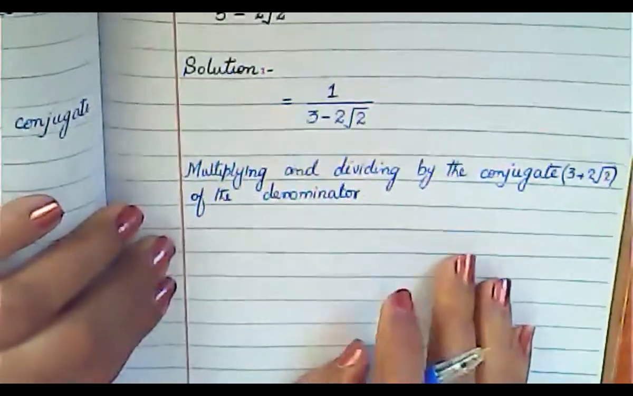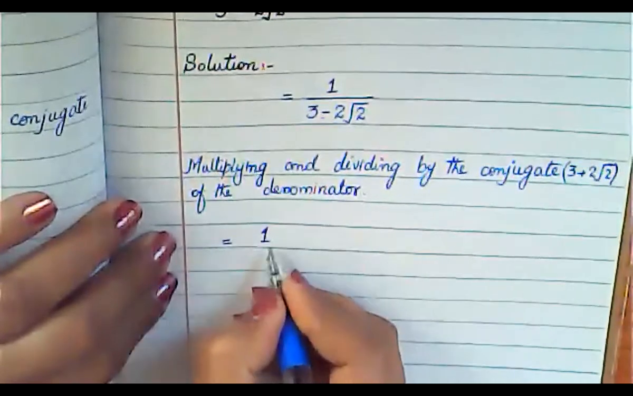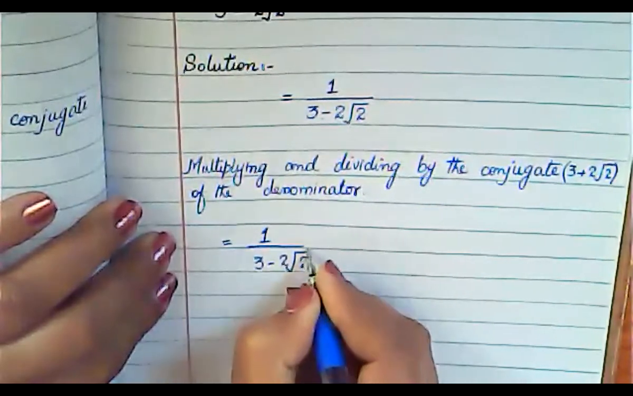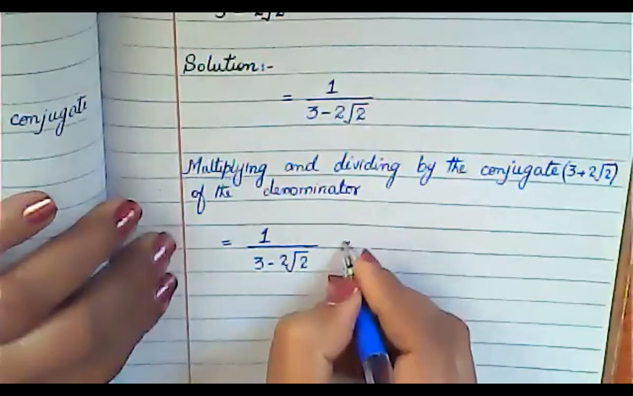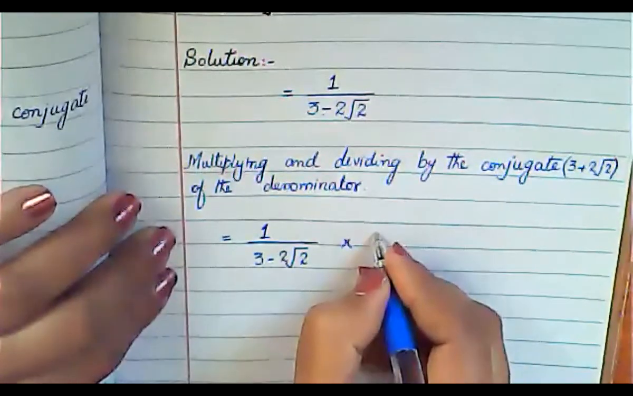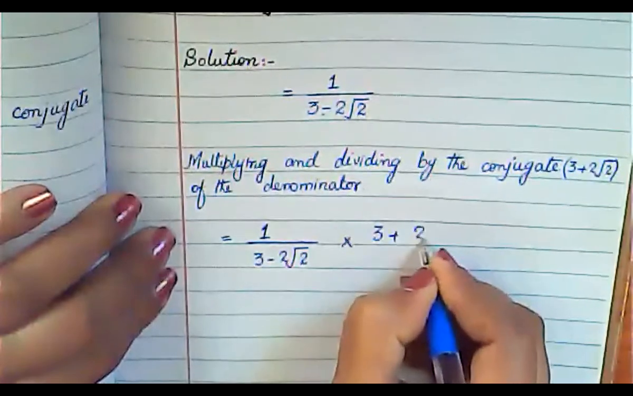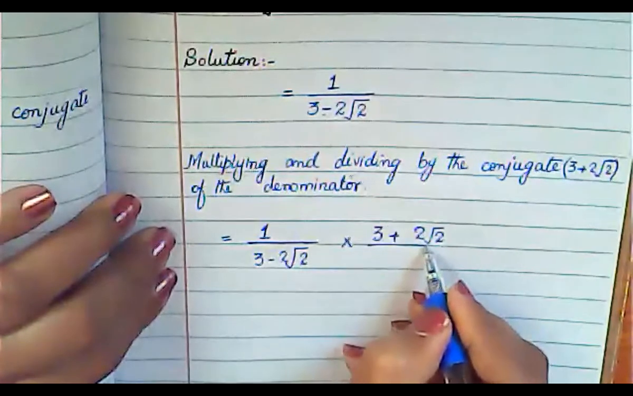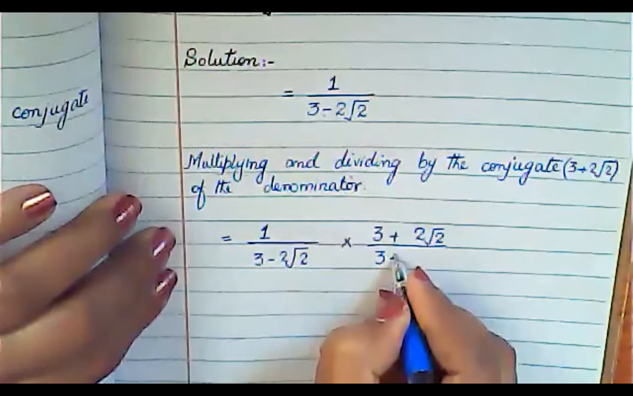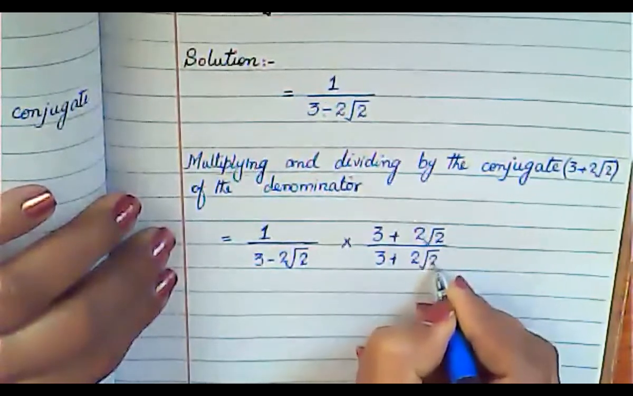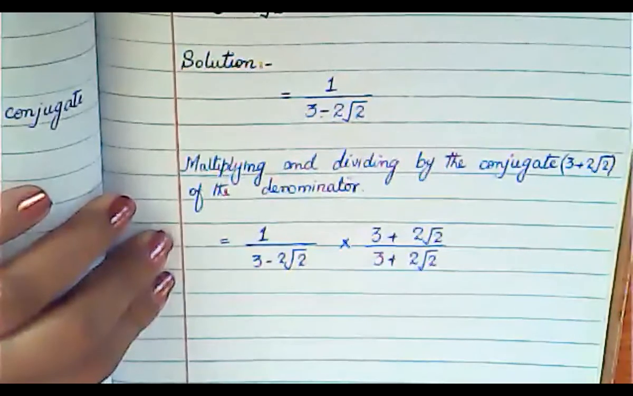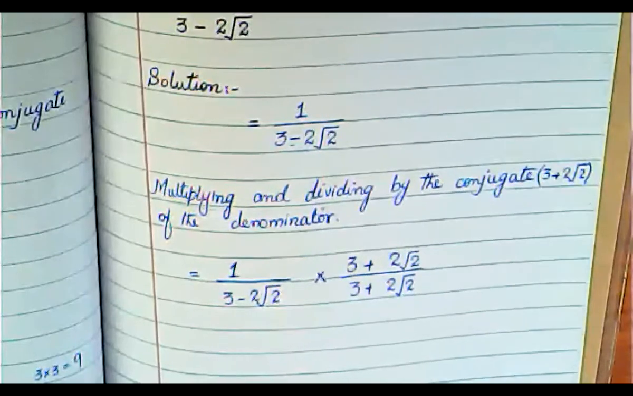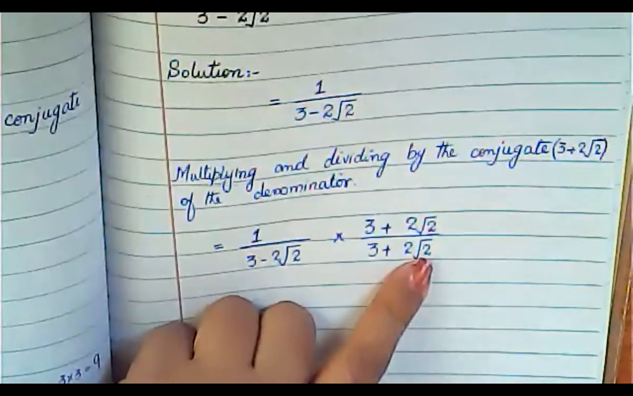Understand? Now simply write your question again, which is 1 upon 3 minus 2 under root 2. Now multiply by the conjugate, so you will write here 3 plus 2 under root 2. Also you have to divide by the same conjugate, which is 3 plus 2 under root 2. We are not going to perform any cancellation here, because we would again get the same radical sign. So we have to eliminate this radical from the denominator.